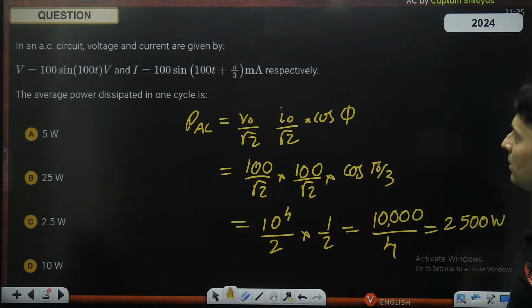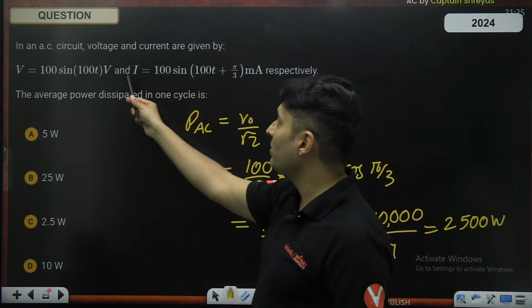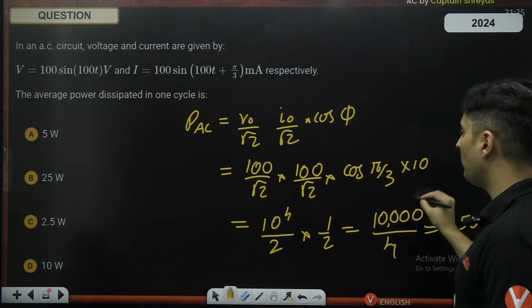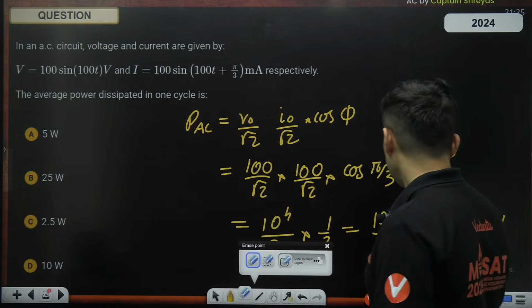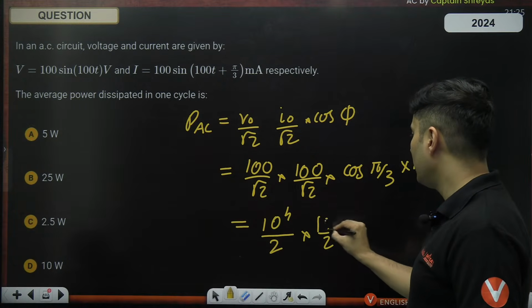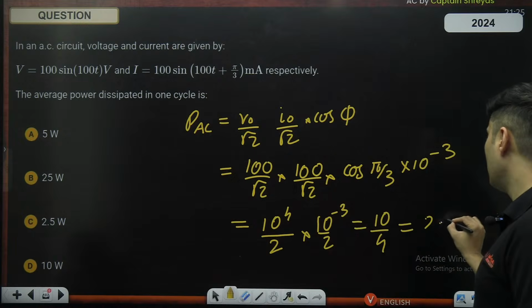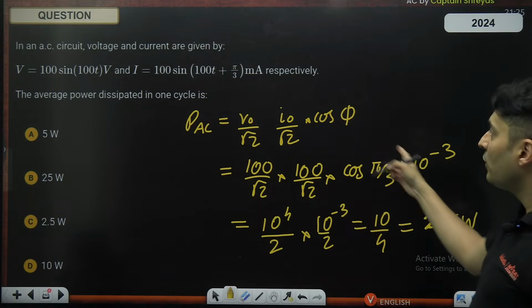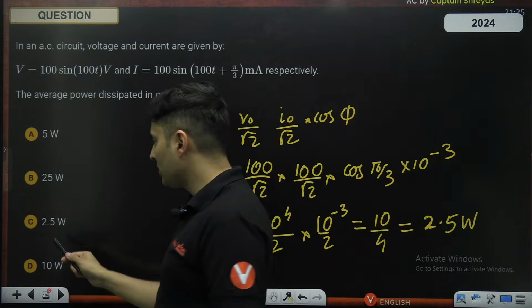2500 watts, but there is a catch. This is milliampere and this is volt. A lot of people might mistake that. So 10 to the power minus 3 will come. So there will be a 10 to the power minus 3, which will make it 10 divided by 4, which is 2.5 watts. So yes, if you miss that milliamperes, then you will miss this. So 2.5 watts, which is C option.